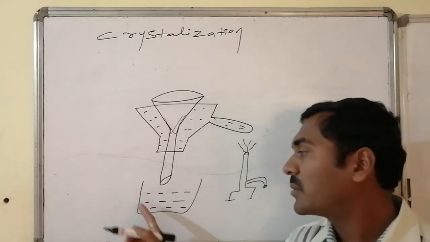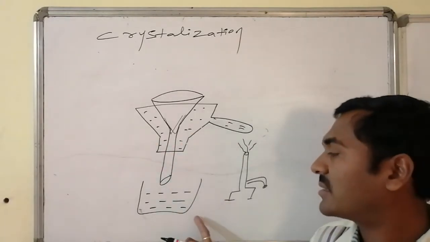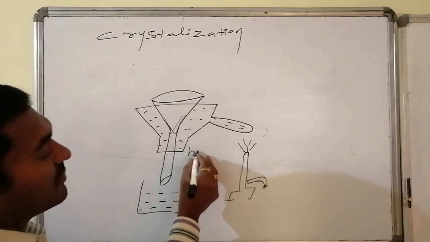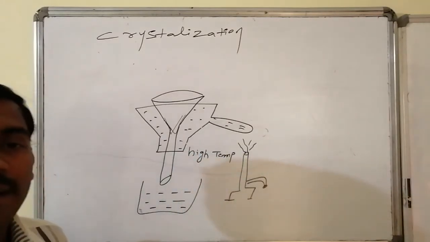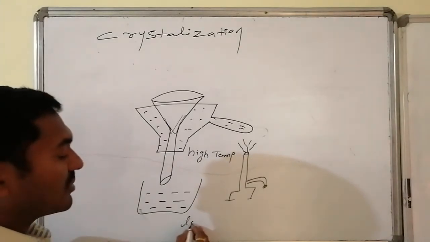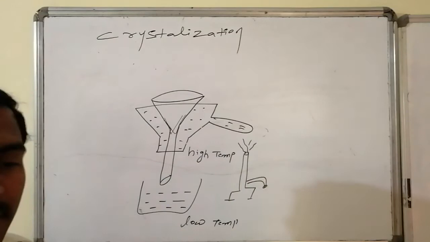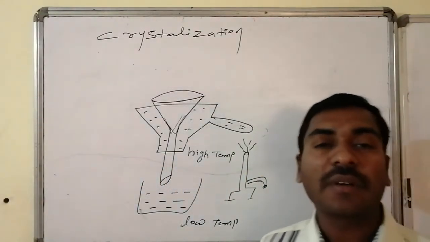Now on cooling the filtrate: while filtering we maintain high temperature because we want to maintain high solubility of the organic compound. But after filtration the filtrate is kept at low temperature, and slowly its temperature decreases towards the lower temperature.